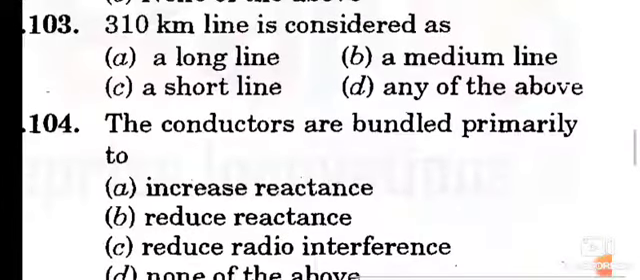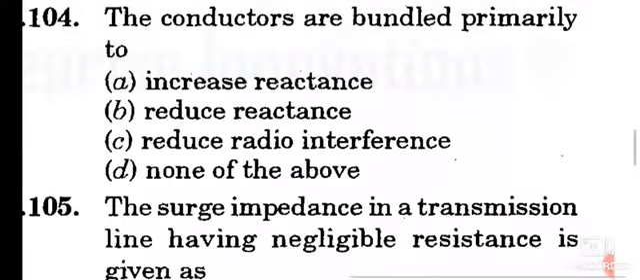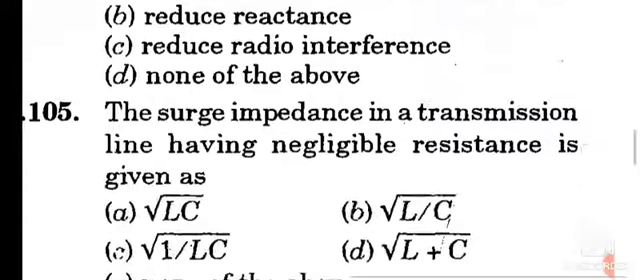Question number 103. A 310 km line is considered as option A, a long line. Question number 104. The conductors are bundled primarily to reduce reactance. Option B, reduce reactance.